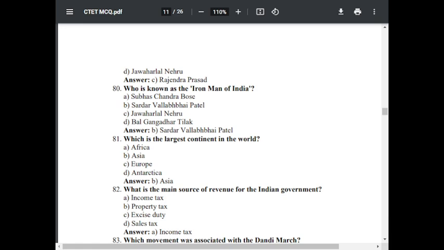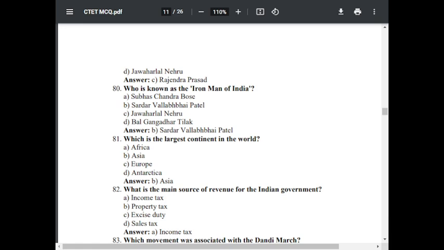Question number 81. Which is the largest continent in the world? Option A, Africa. Option B, Asia. Option C, Europe. Option D, Antarctica. The correct answer is Asia.